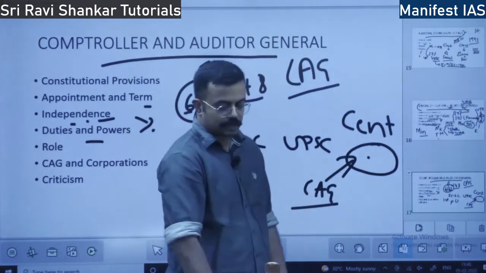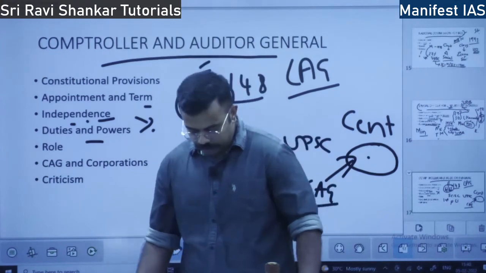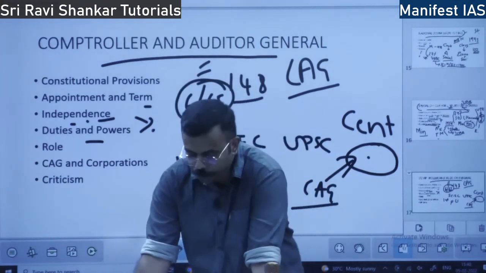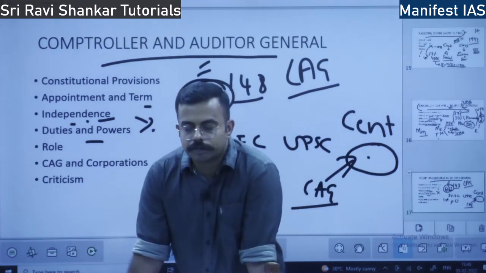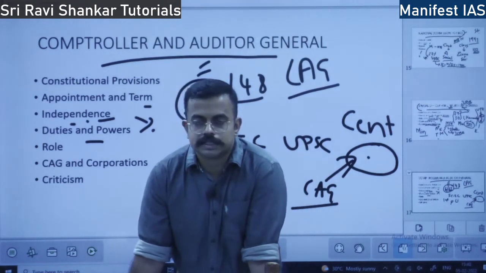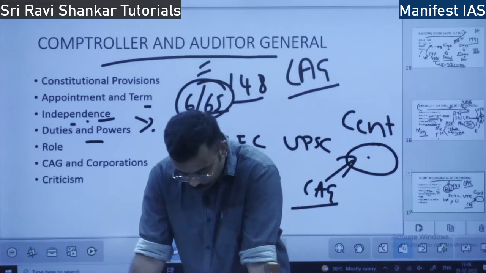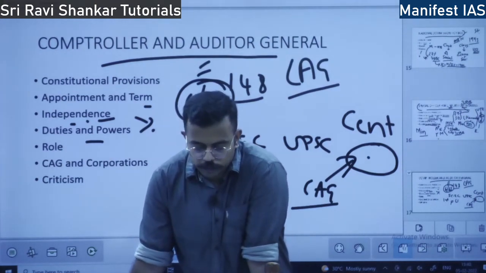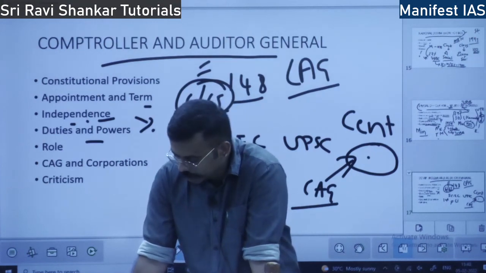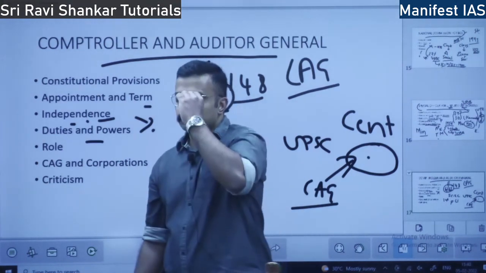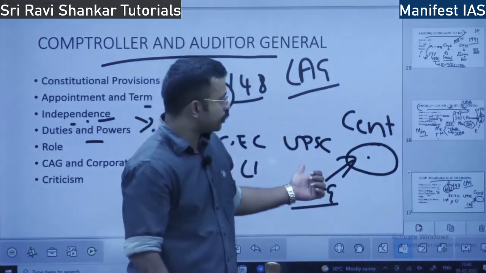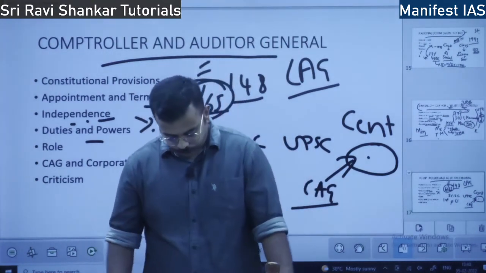He submits the report: the central government audit report goes to the president, and the state government audit report goes to the governor. All your 2G scam, coal scam, and other scams were brought into limelight by which office? It is the office of the CAG.